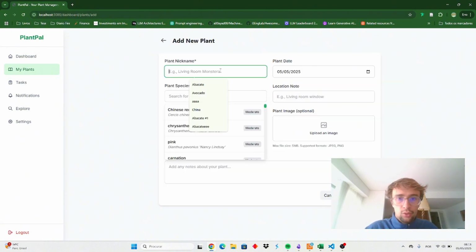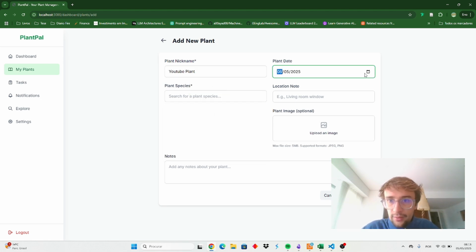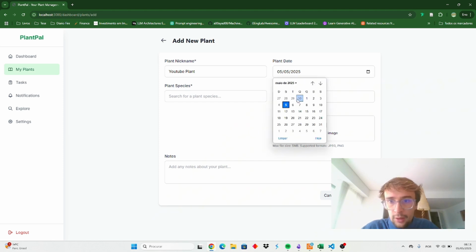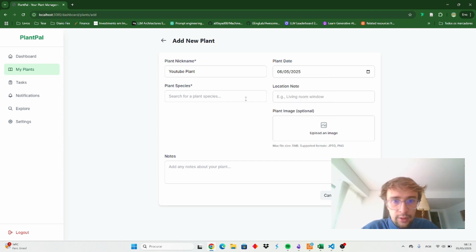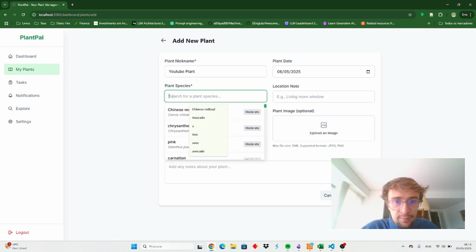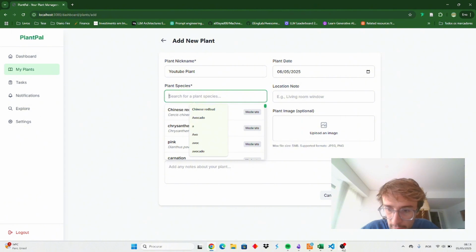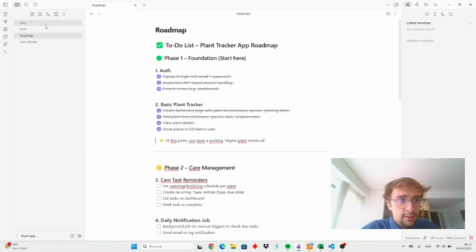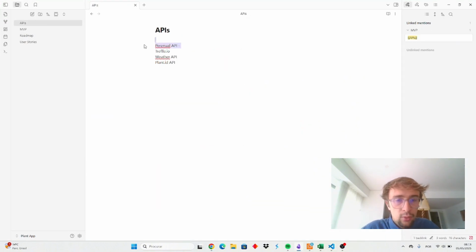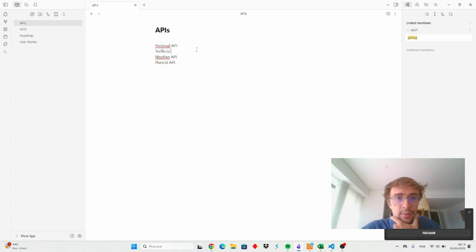So you come here and, for example, let's go with YouTube plant. Then you can choose the date. Let's say it's on the 6th, whatever. Then you also have the plant species, and this list that you see here is coming from the API that I'm using for my plant database, which currently is Perenual. But I think this API has some limitations, and I'll probably have to use another one. I'll be looking into the APIs later on.